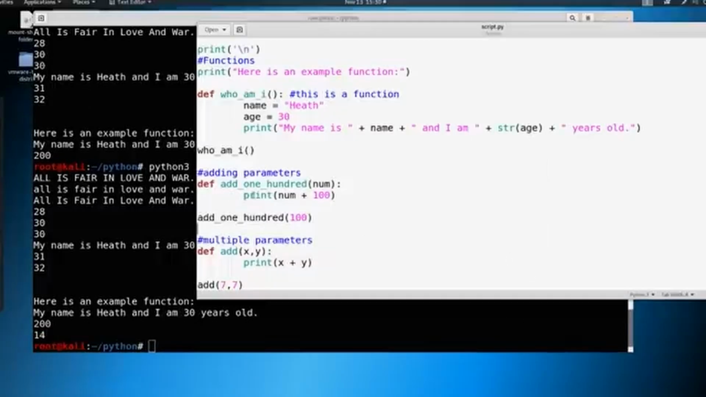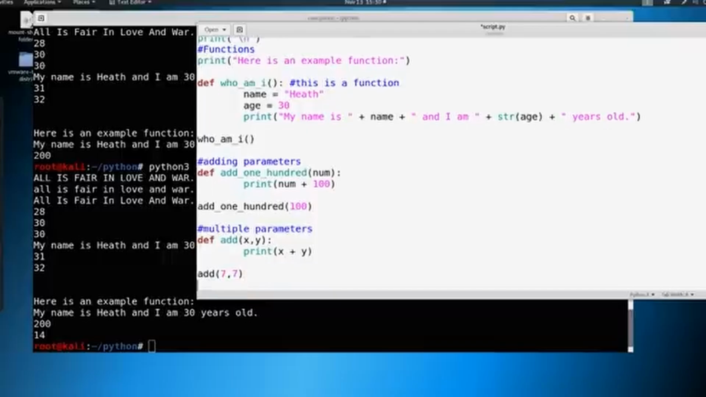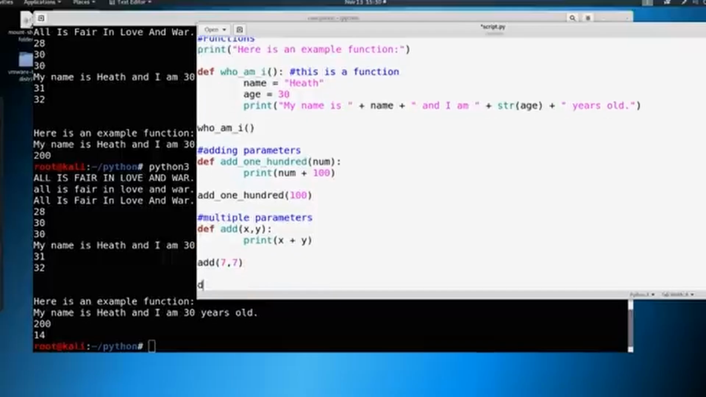So hopefully this is starting to make sense. All we're doing is building these mini programs, and we can have no parameters, as we saw up here. We can have single parameters or multiple parameters, depending on what we need. So let's go ahead and build a couple more out just to make sense of it. So what if we wanted to define multiply?